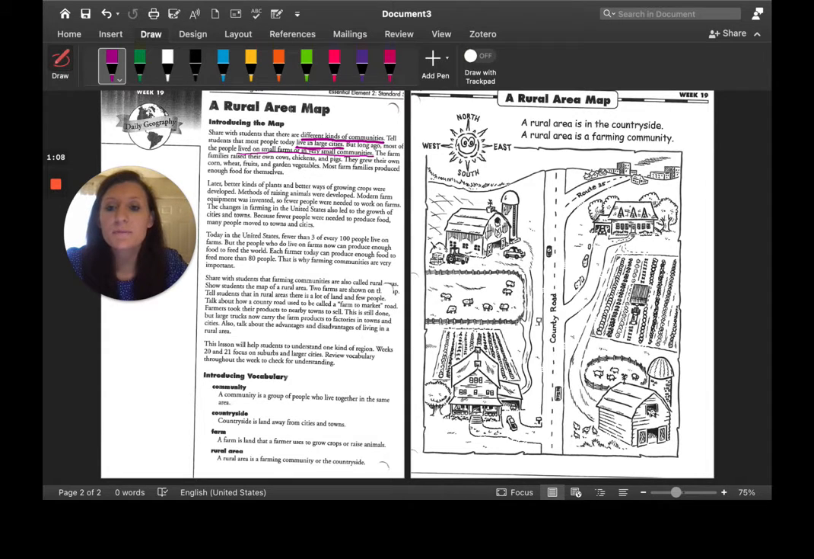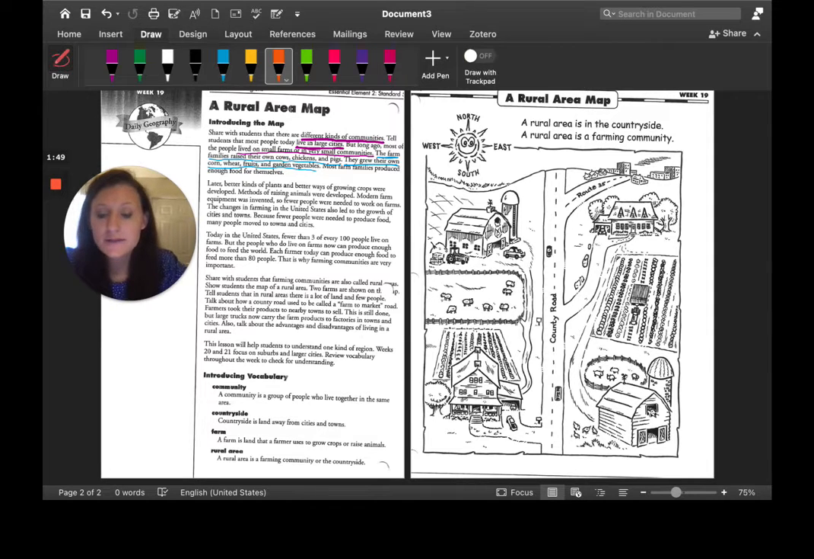Many of the people who lived on small farms or in very small communities actually lived on farms. The farm families would raise their own cows, chickens, and pigs. That's how many of them would get their food, from the animals and the plants that they grew or raised. They would also grow their own corn, wheat, fruits, and garden vegetables. Most of these families produced enough food for themselves.